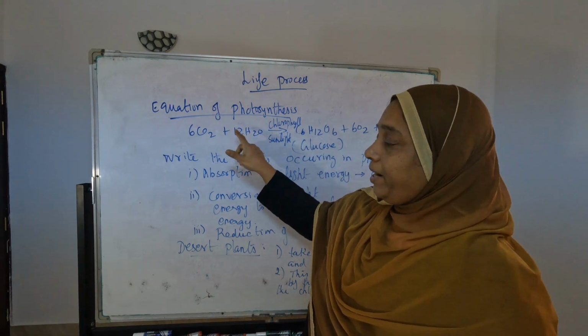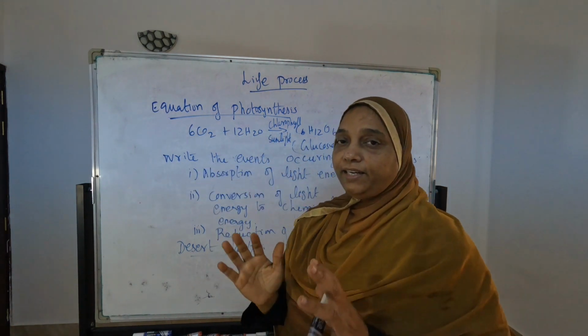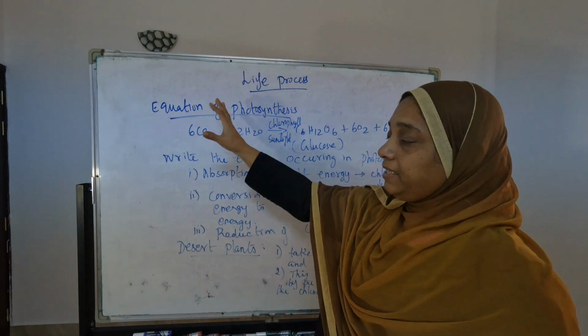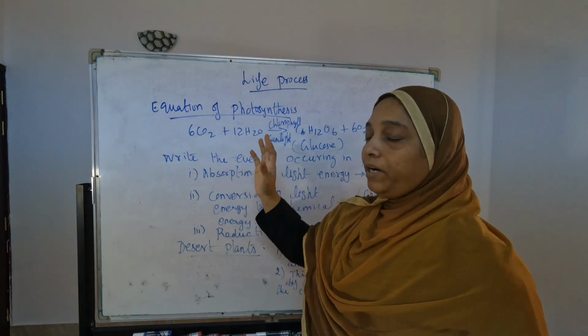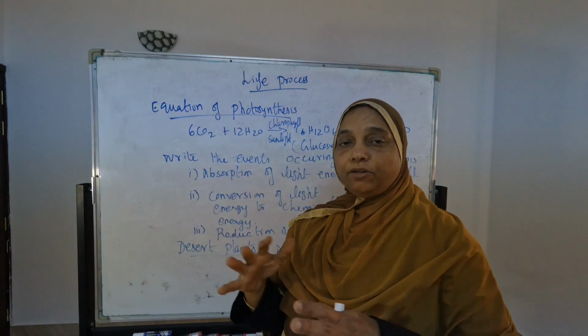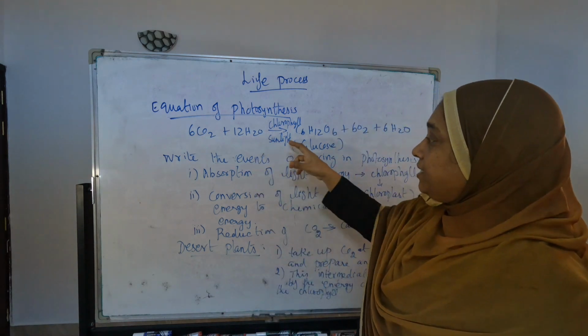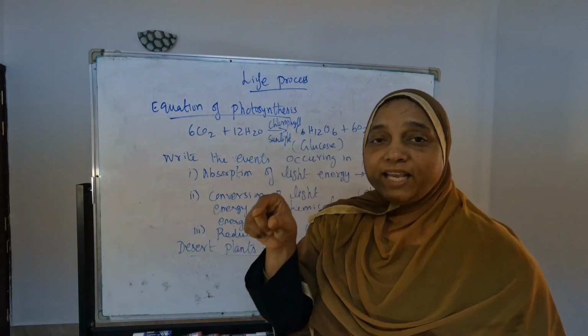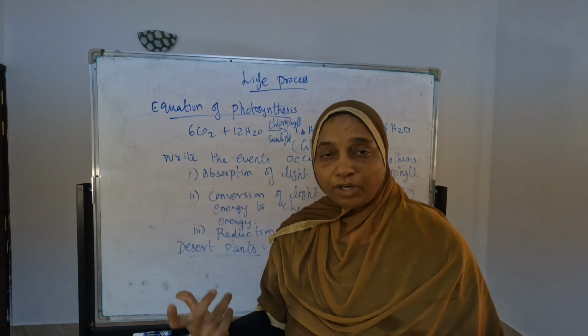Always hydrogen in the front part is 12, and the same 12 comes on the other side. Carbon dioxide and water you can keep in your mind; that is no problem. This is the equation. And next: write the equation of glucose. What is the equation of glucose?